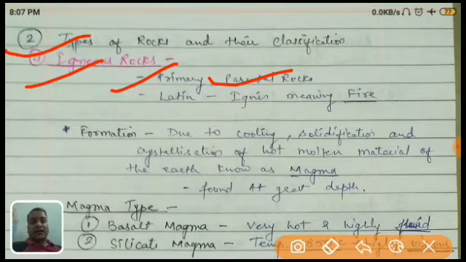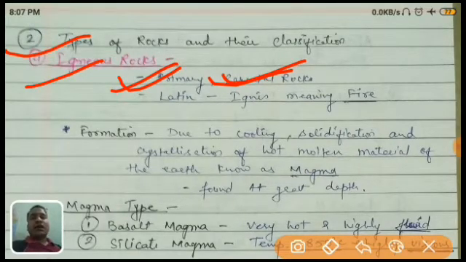Inside the earth crust, there is a molten material. This is called magma, and this magma is solidifying. After solidification of this magma, it transforms and forms into rocks. So this first type of rock, which is formed due to the solidification of magma, is called igneous rock. That's why it is called primary rock or the parental rock.